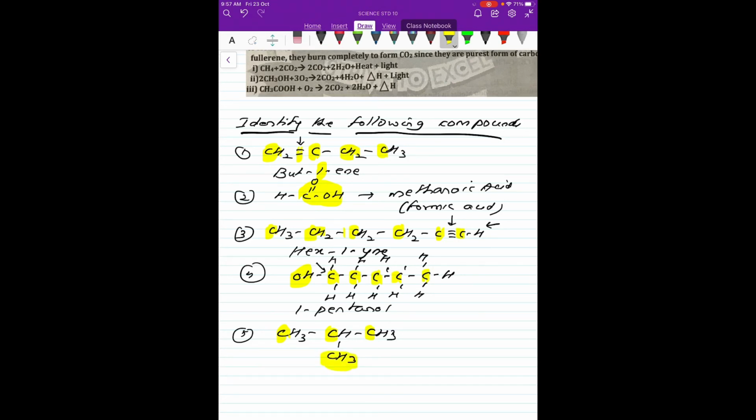CH3. We have already discussed that CH3 is a methyl. So now it is a propane with a methyl group, but what is the position of the methyl group, where is it attached? We will see it is attached to the second carbon atom. So the name will be 2-methylpropane.